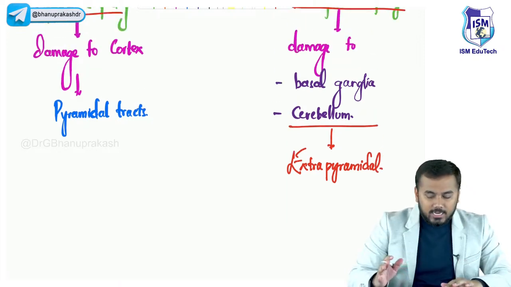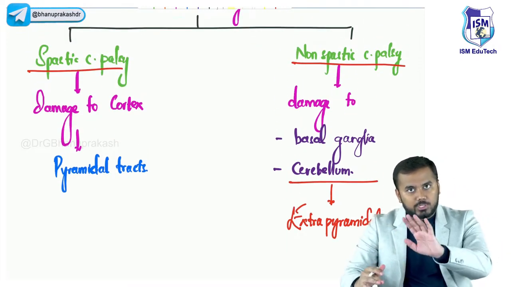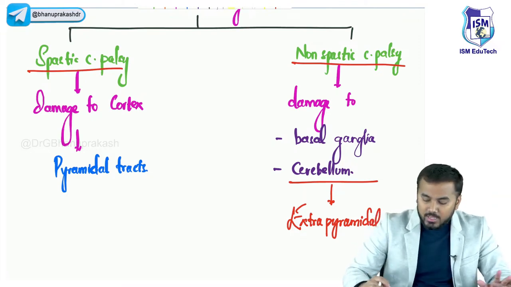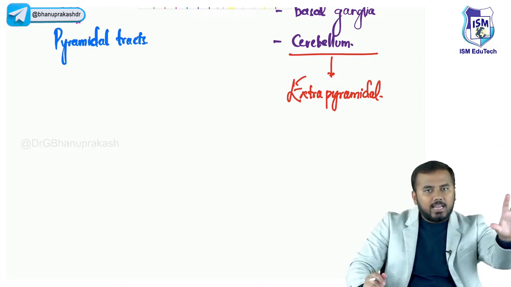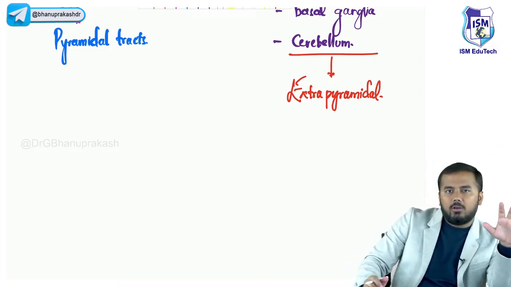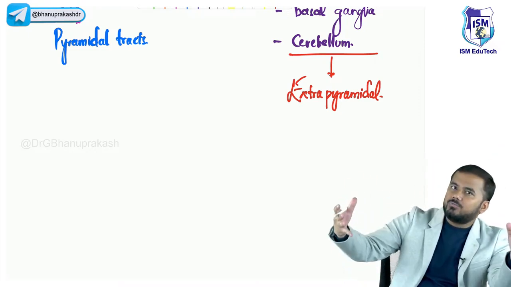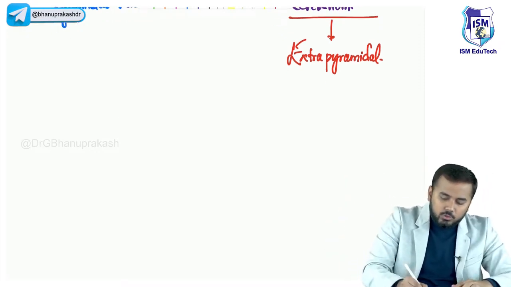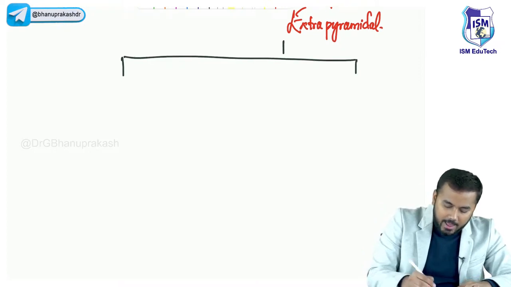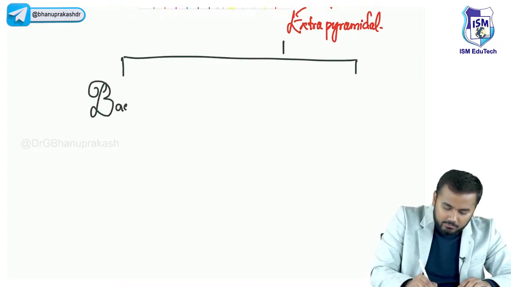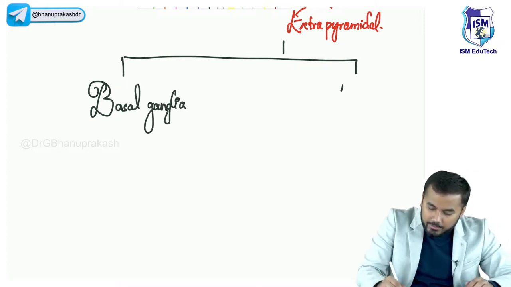Now what we will discuss is that first we'll discuss non-spastic, after that we will discuss spastic. Okay? Now we will divide non-spastic into two. If there is damage of basal ganglia, what will be the problems? If there is damage of cerebellum, what will be the problems? Okay? So what we shall do is divide it into two. If there is damage to basal ganglia, what will be the problems? If there is damage to cerebellum, what will be the problems?